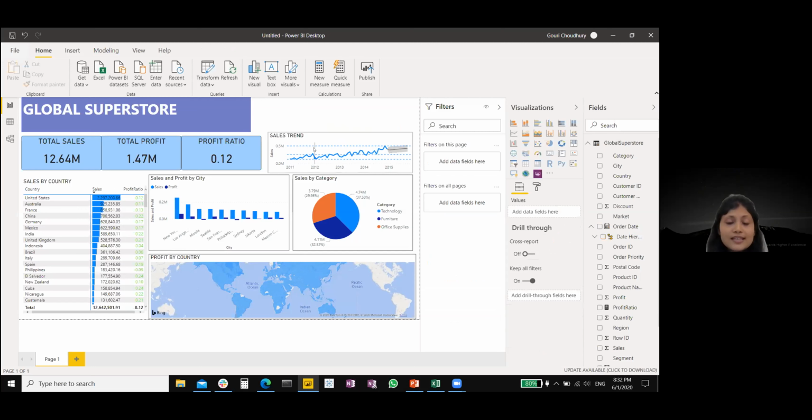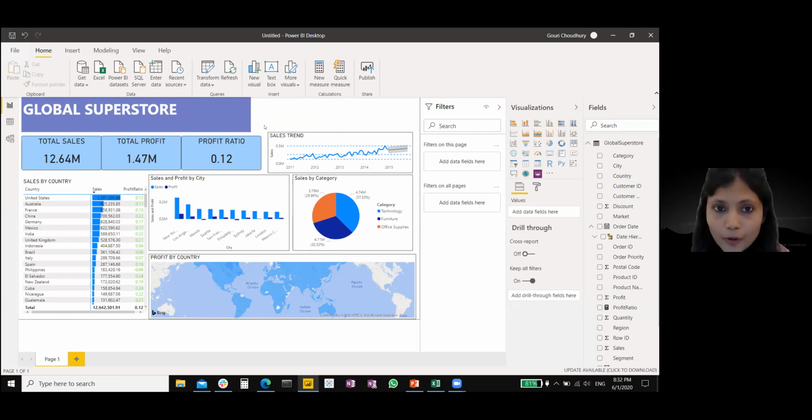So these are the visualizations that we could have created from this sales data. We can create many more, of course, but these are some of the things that give some insight. So we can see the total sales, the total profit, the profit ratio, the sales by category, which country has the highest sales, and which country has the highest profit. You can also see the top 10 cities, and we can see that Manila has kind of negative profit over here.